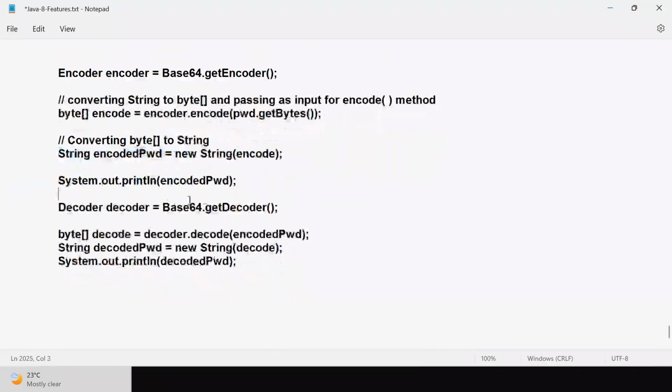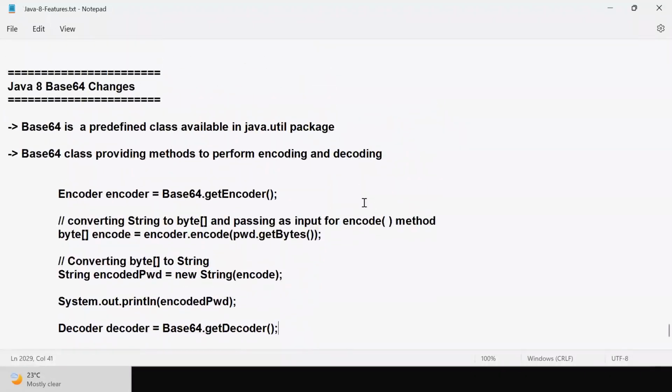Suppose if I want to decode, Base64.getDecoder, I got the decoder object, decoder.decode of encoded password. I got the decoded byte array. The decoded byte array again I'm converting to the string object. So here basically you need to know how to convert the string to byte array and byte array to the string. Then we can work with encoder and decoder. Got it.